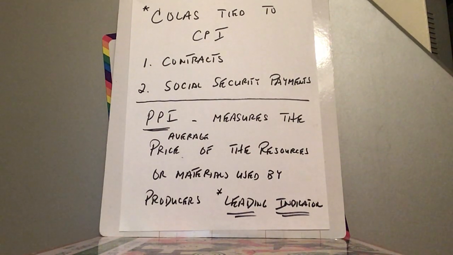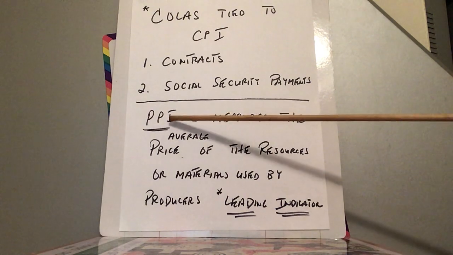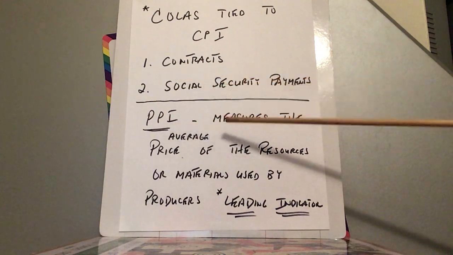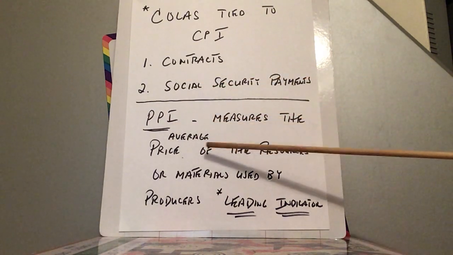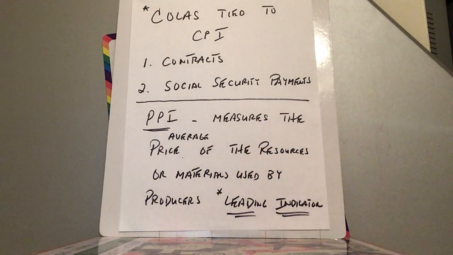Now, another indicator is called the PPI, right? The Producer Price Index. This measures the average price level of the resources or materials used by producers.